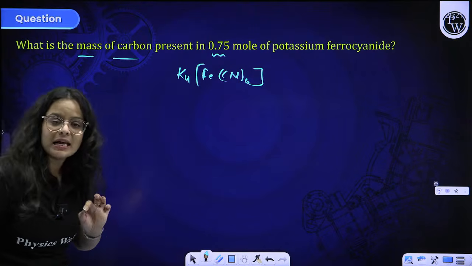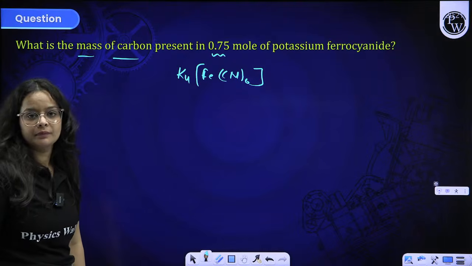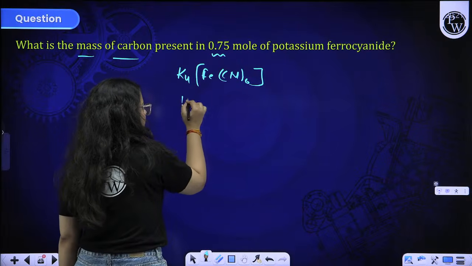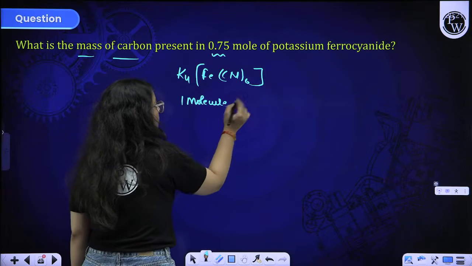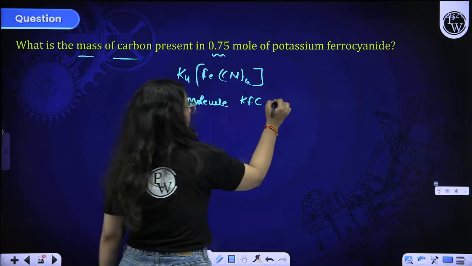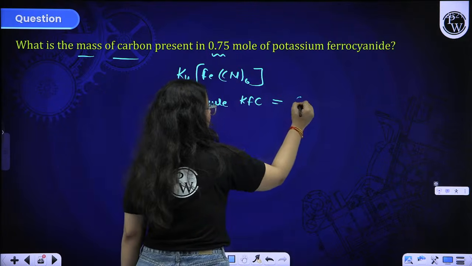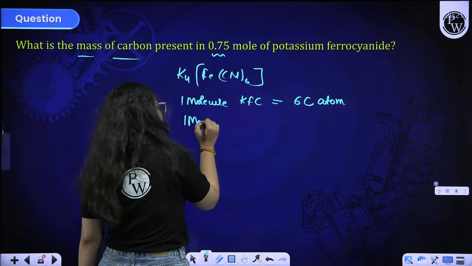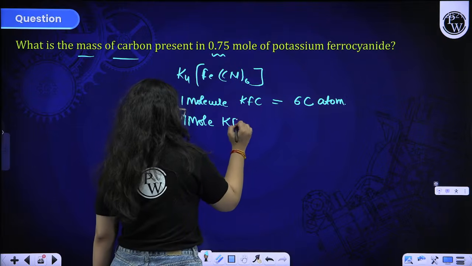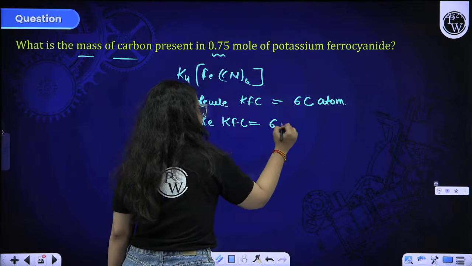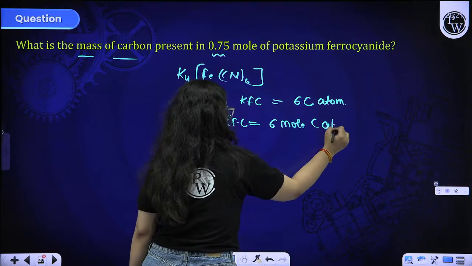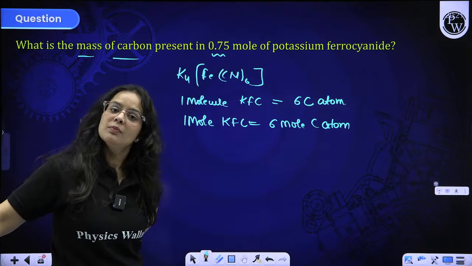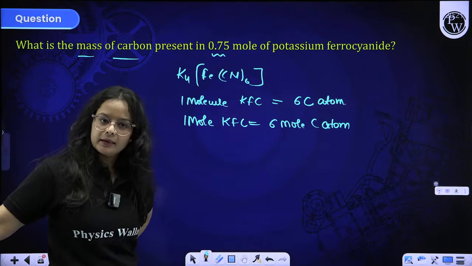Okay, in these type of questions, firstly find out the moles. One molecule of potassium ferrocyanide contains how many carbon? Beta, 6 carbon, right? 6 carbon atoms. If there is one mole of potassium ferrocyanide, it contains 6 moles of carbon atoms. One molecule contains 6 atoms, one mole will contain 6 moles of atoms, right?